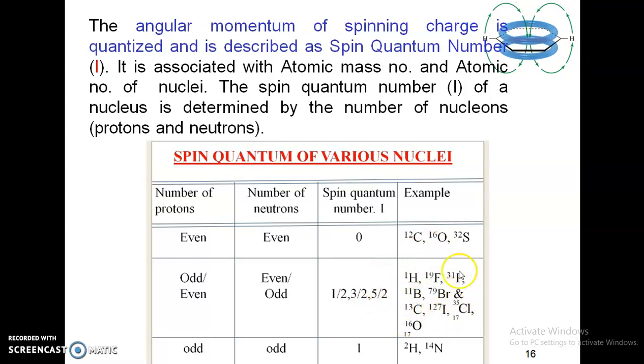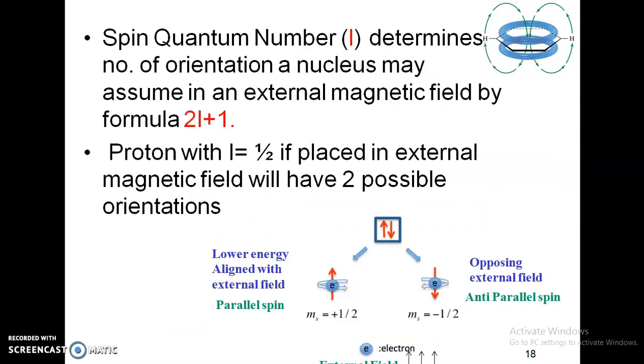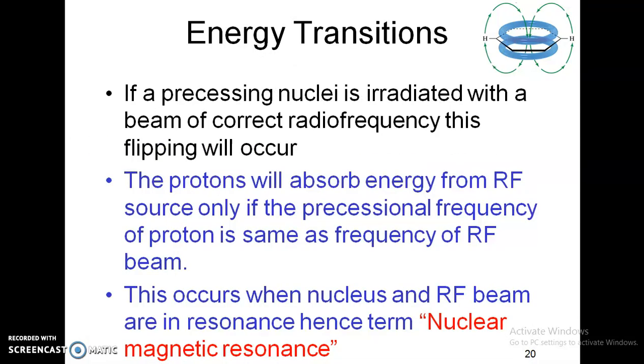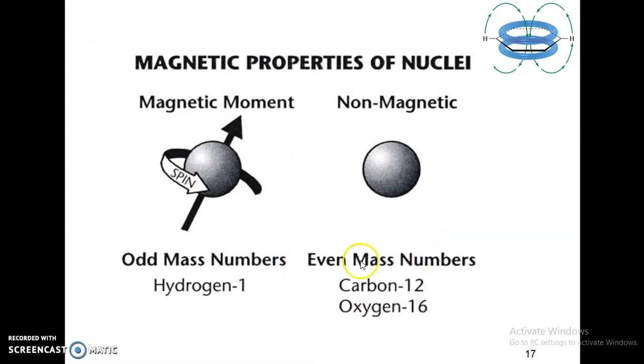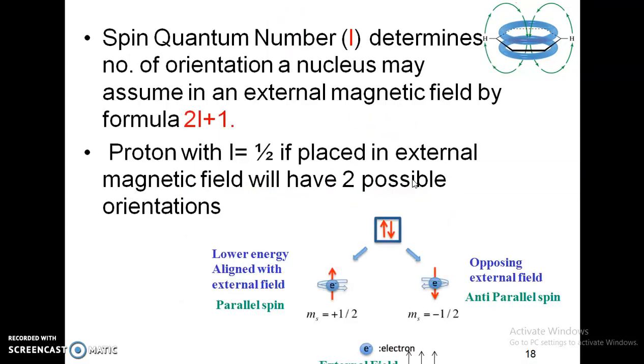Those nuclei qualify for being detected in NMR. This is the basics of NMR, where odd mass numbers will show spin and hence be detected in NMR, whereas others which cannot show spin will not be detected in NMR.